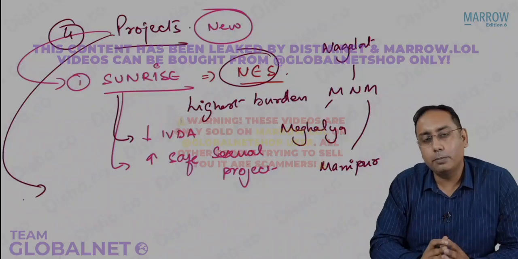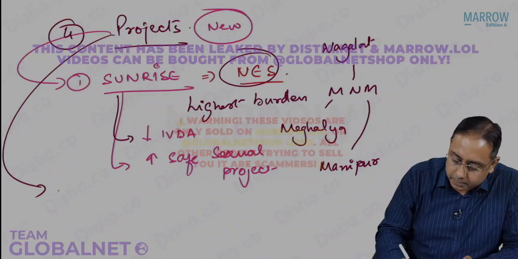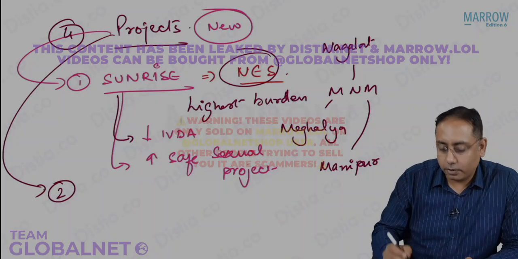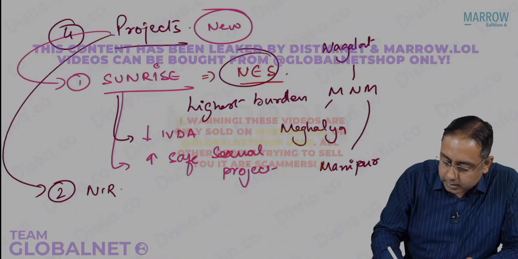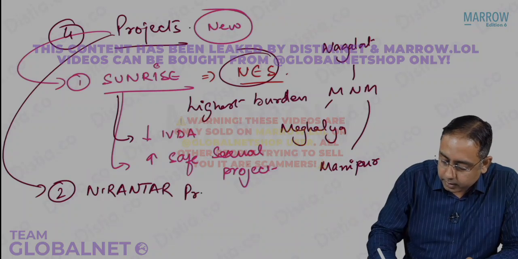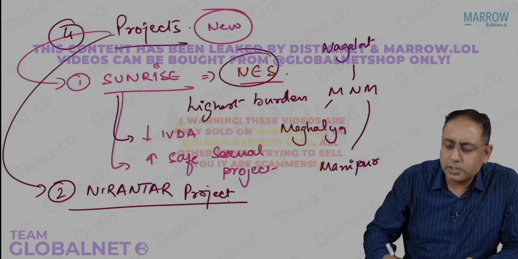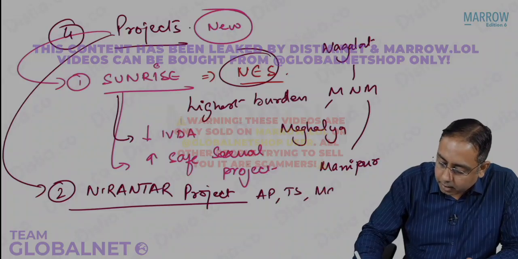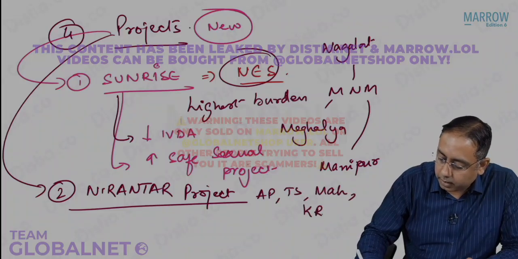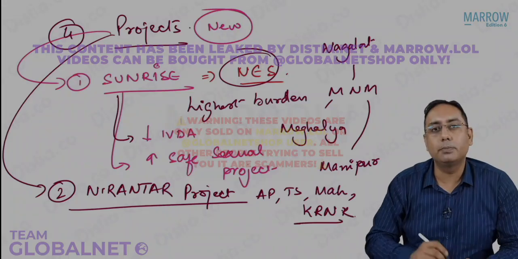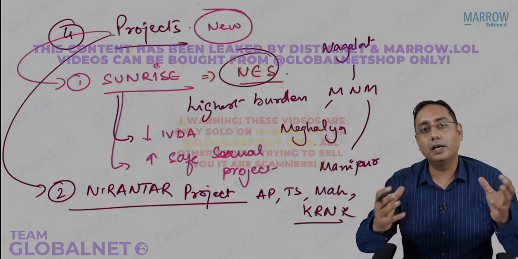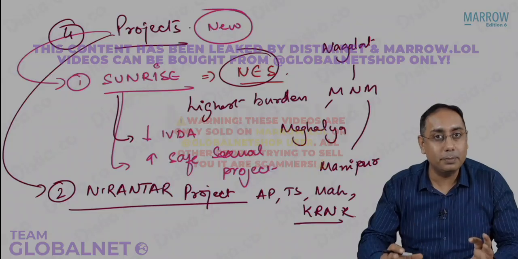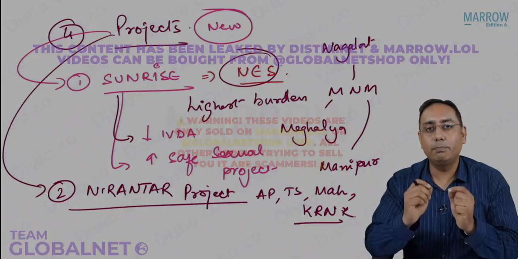So a similar looking program with almost the same strategies has been launched in the southern part of India. It has been given the name Nirantar program, Nirantar project. These are small projects. It is in the southern part of India, in Andhra Pradesh, Telangana and Maharashtra with Karnataka. Why did I lay stress on Maharashtra? Because Maharashtra, do you know, has the highest burden of HIV. What do I mean by burden? The maximum number of people living with